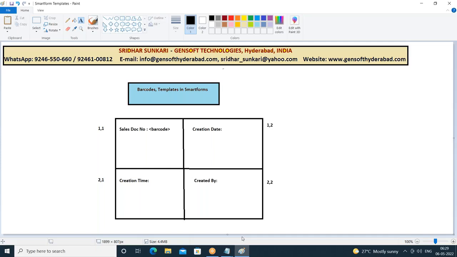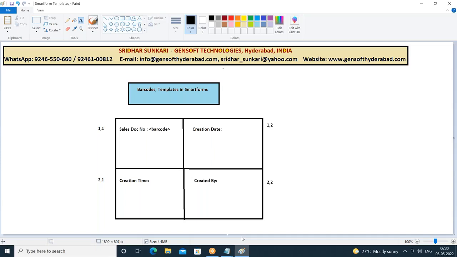Understood? If you take any supermarket bill, how are the items billed? They scan the barcode. So automatically, the programming is inbuilt in that particular barcode machine, and based on that the bill gets generated. So here also, the sales document number we should display in the form of a barcode.